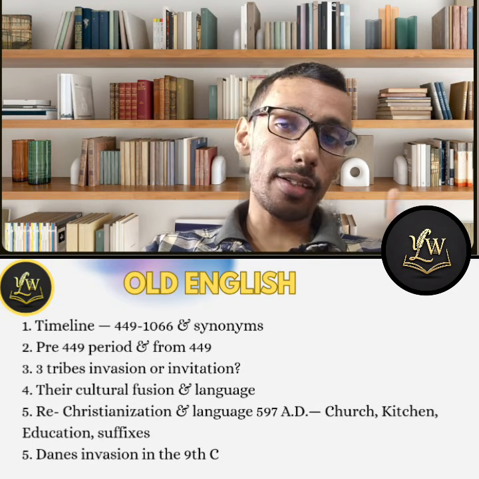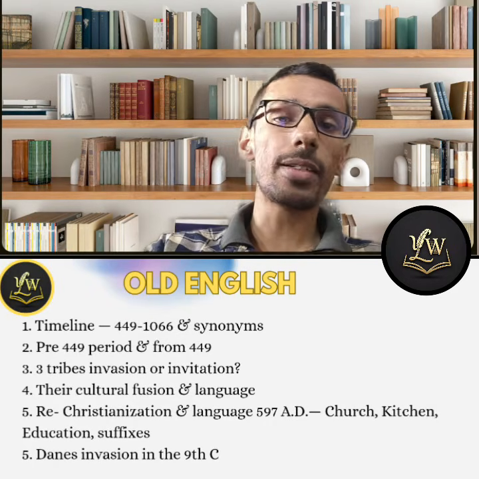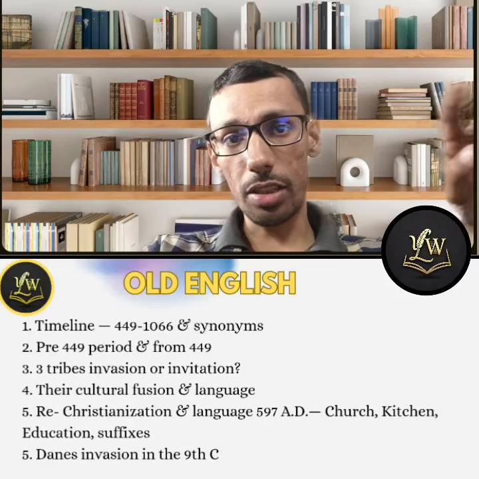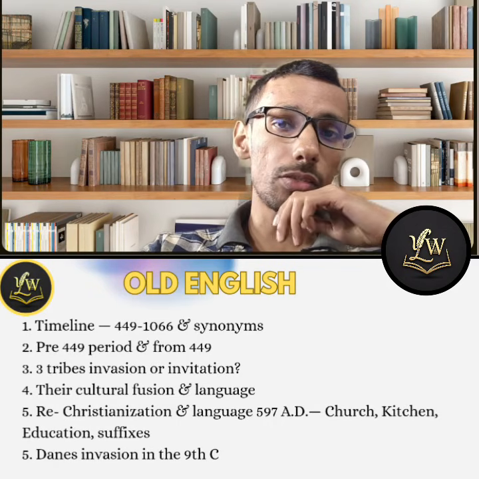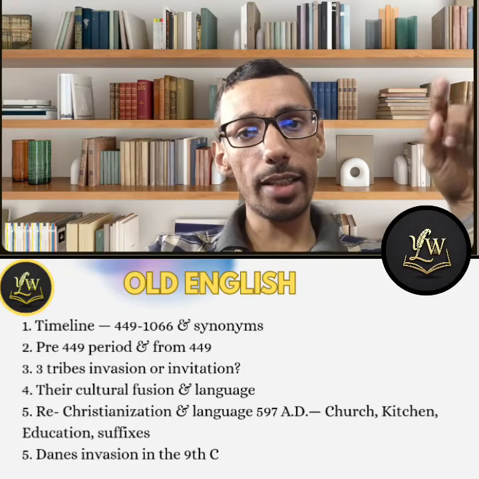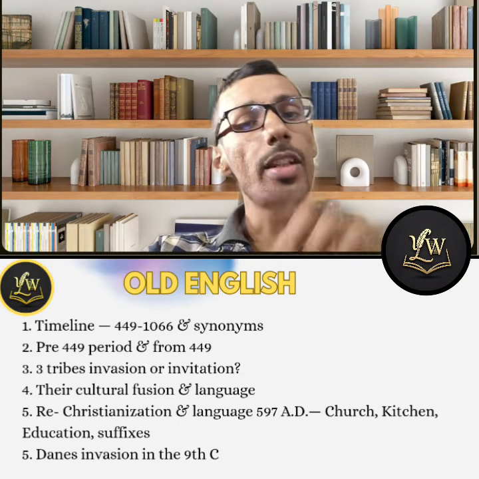And another thing, which is suffixes. In the examination, you're going to find questions related to language. That's the reason I'm emphasizing the suffixes like ism and ation, tion. These suffixes came in through the Latin influence. Say, for example, nationalism. So the ism suffix is coming from the Latin influence.